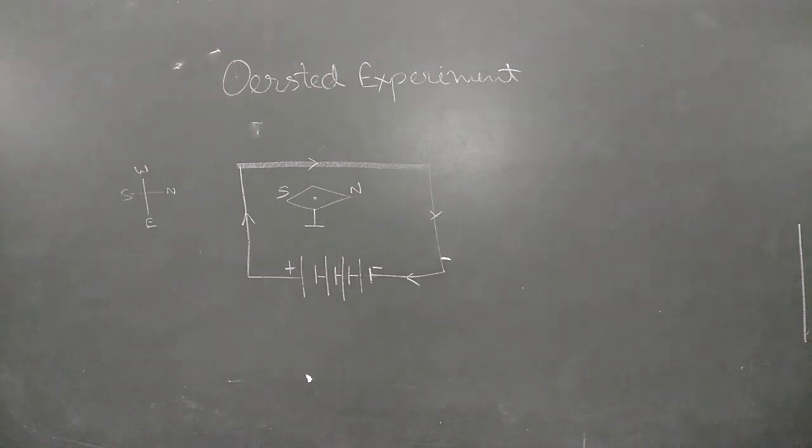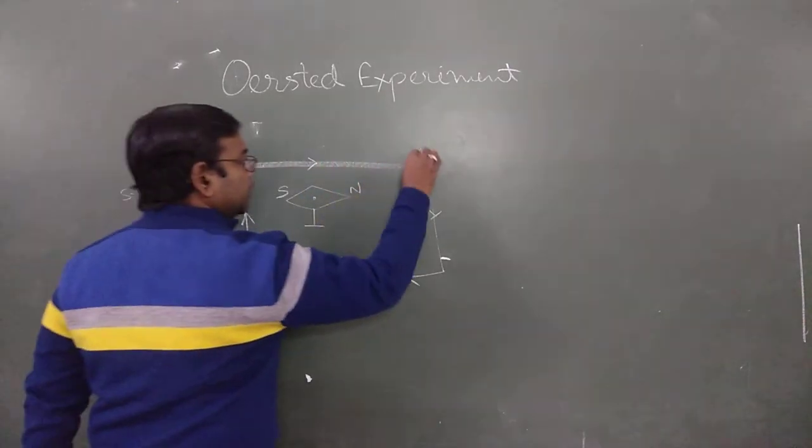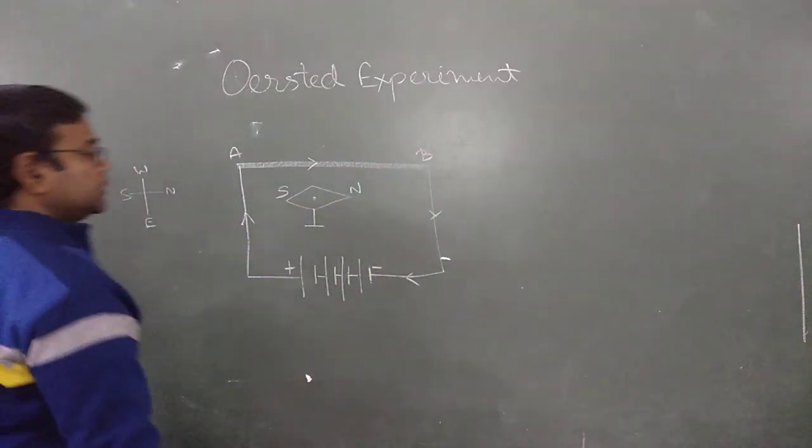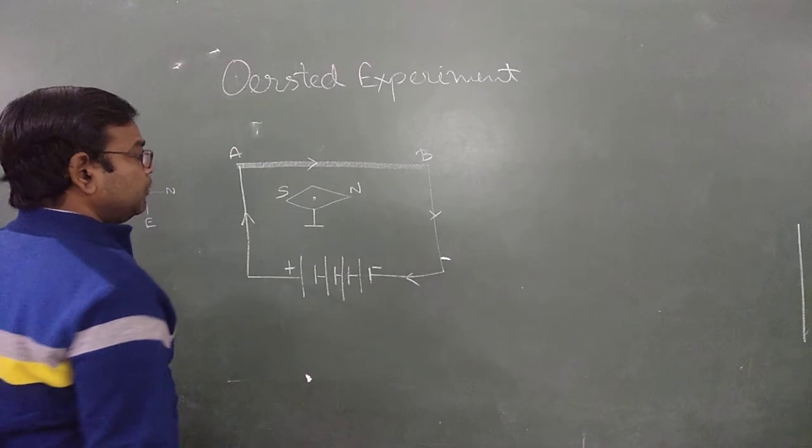Now in this experiment, we take a thick copper wire, say AB, and this copper wire is attached to an electric circuit having some supply of current.